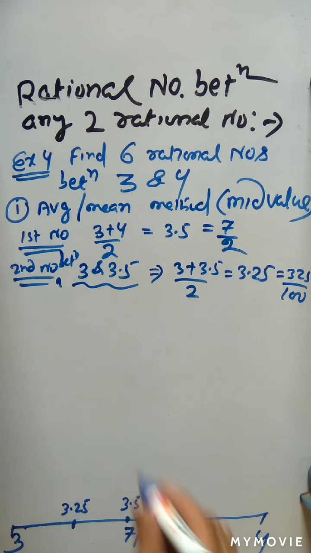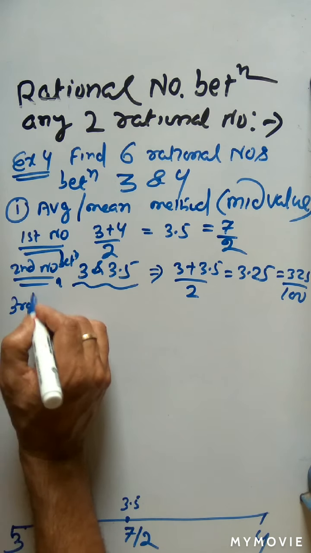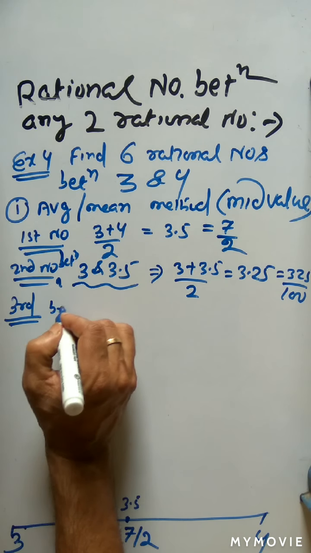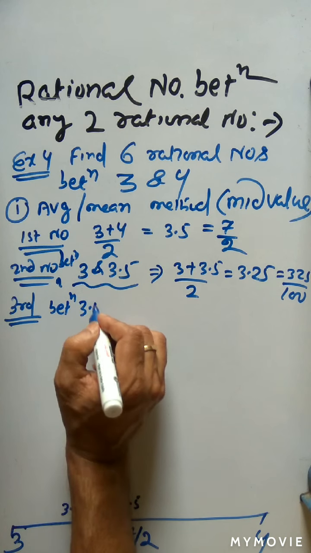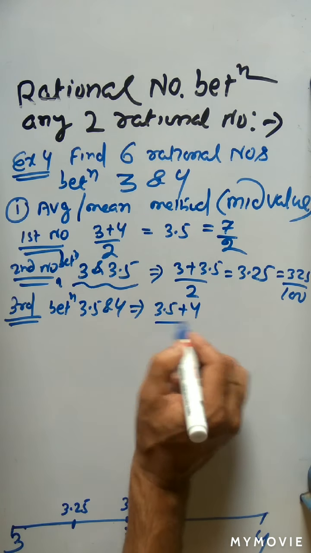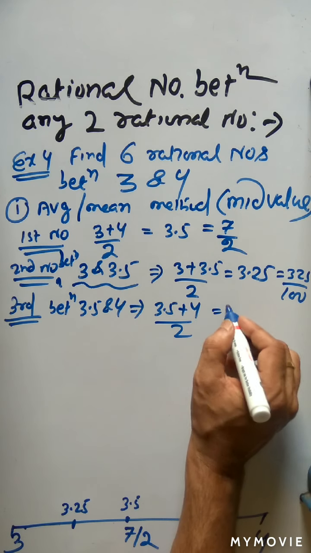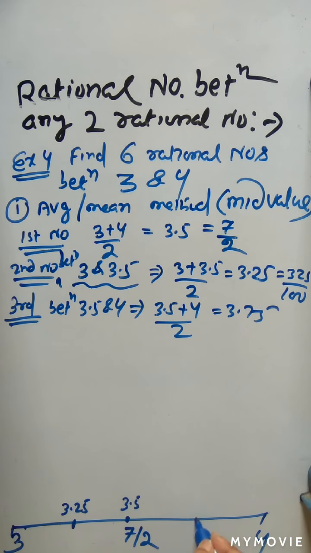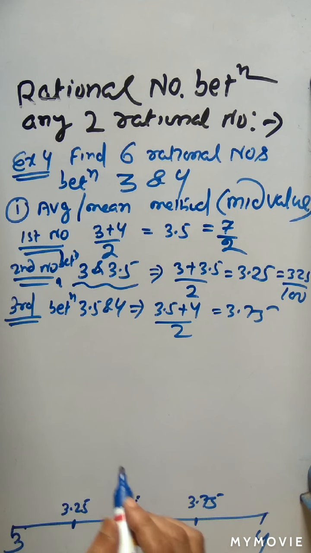Okay. Similarly, we can find another rational number between 3.5 and 4. So that is the third rational number. Third rational number between 3.5 and 4. I will just take the average, 3.5 plus 4 divided by 2, which is coming to be 3.75. So this is the mid value 3.75. Clear?